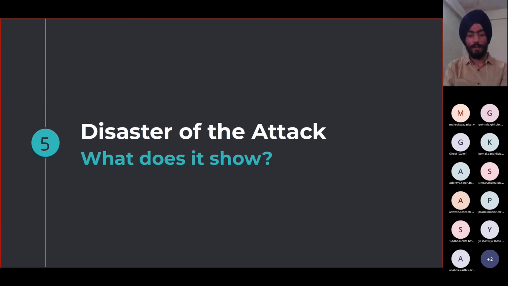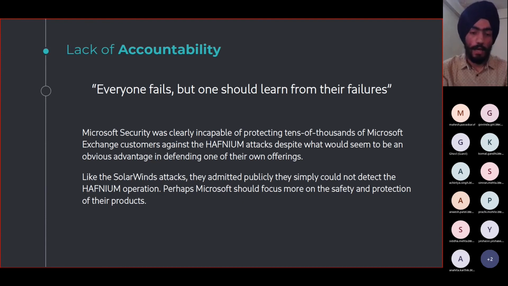So this Microsoft data breach was indeed a disaster for Microsoft, and this was not the first time that these vulnerabilities were exploited, and definitely it won't be the last one either. Although Microsoft publicly admitted that they could not defend against these attacks, as they say, everyone fails, but one should learn from their failures. So perhaps Microsoft should now focus on creating more secure products, more secure software, and work more on the safety and protection of their servers.